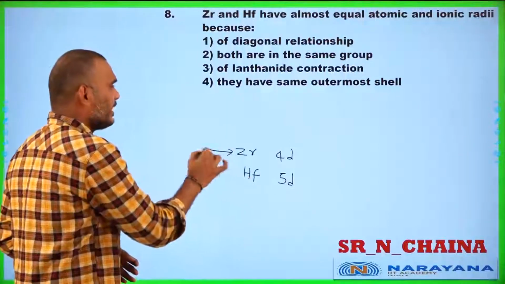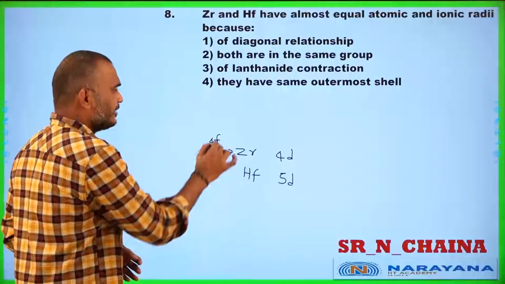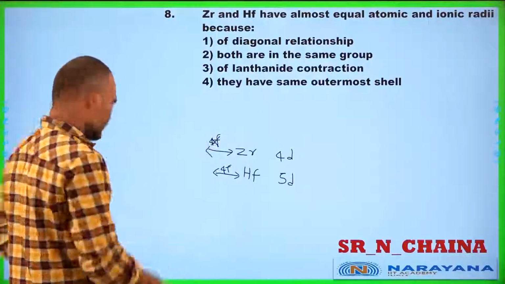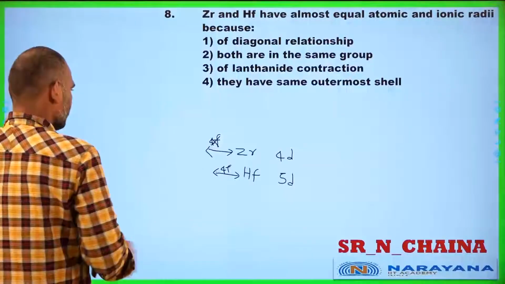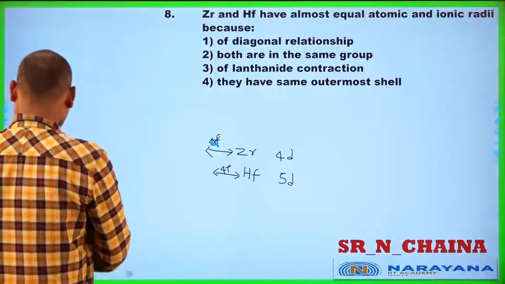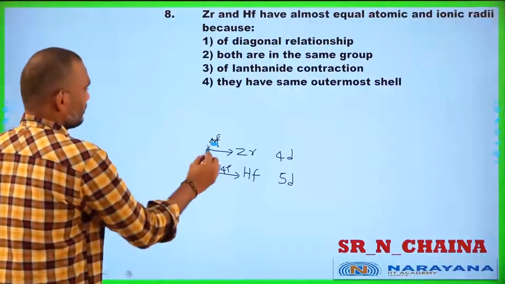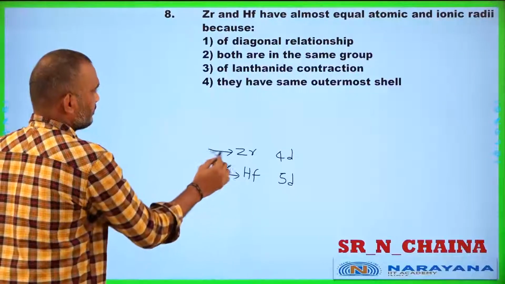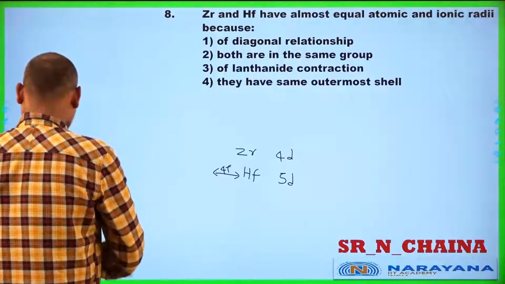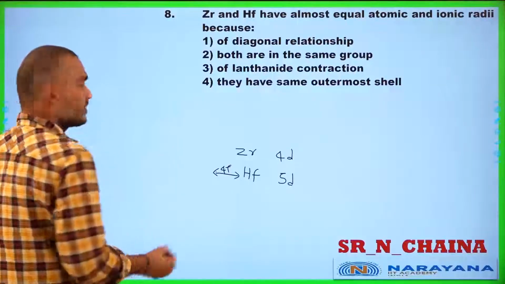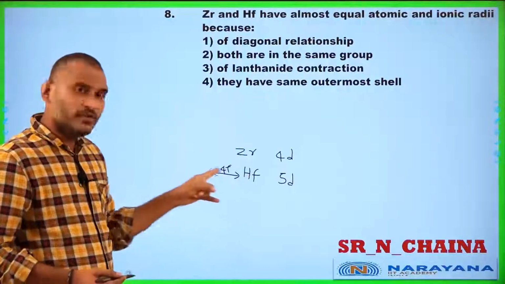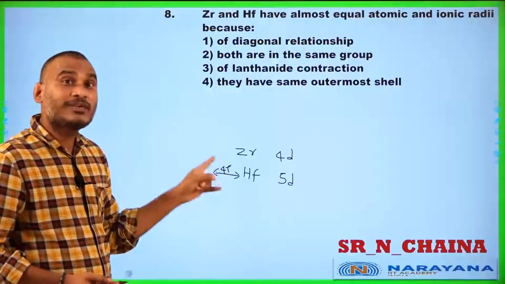Before zirconium, yttrium is there. Before osmium, there are 4f electrons.